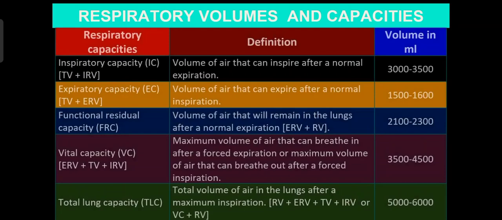And last one, that is the total lung capacity. What is the total lung capacity? Total volume of air in the lungs after a maximum inspiration. So it is a combination of all, that is residual volume, expiratory reserve volume, tidal volume, inspiratory reserve volume, or the VC plus RV. It is nothing but the vital capacity and the residual volume. So together it is called as the total lung capacity, and total lung capacity is 5000 to 6000 ml of air. So these are the respiratory volumes and capacities.